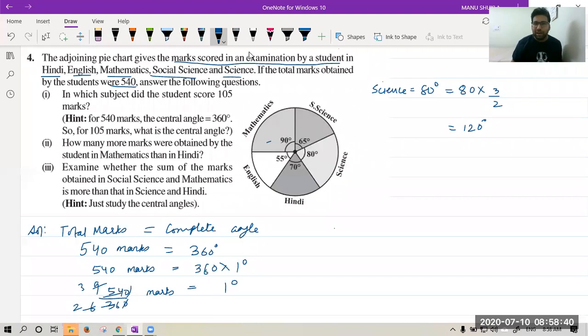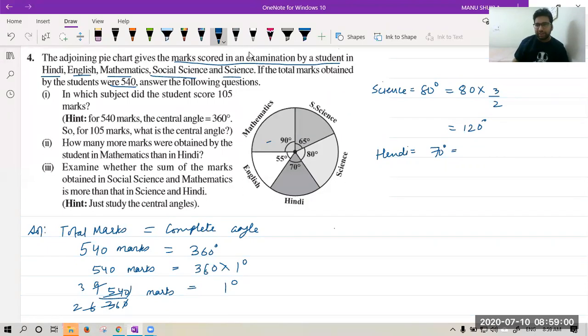Now you tell me how many marks in Hindi? Please tell me fast. It is 70 degrees. Okay, Yash, Aryan, so we have got the answer. Ananya, why 120, beta? Okay, you are telling the last case. Let's see.